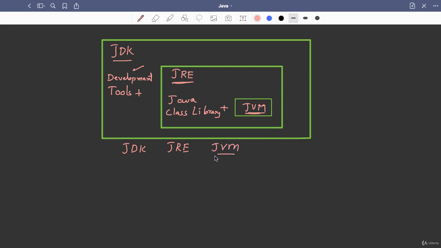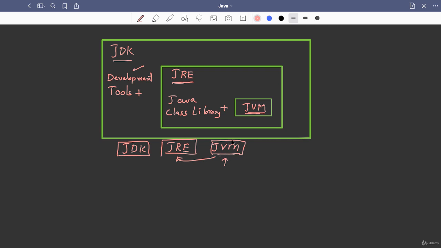This term is actually a part of JRE only, but this is a special term, so we are just highlighting it. Basically, we have to look at only two things: developing Java program and executing Java program. So for executing Java program, we require Java Virtual Machine, that is a part of JRE only. Right? Without JVM, there is no JRE. Java Virtual Machine will actually execute our Java programs. So we say that our Java programs are running inside JRE, that are actually being executed by Java Virtual Machine, JVM. So these are the three important terms that you should know.